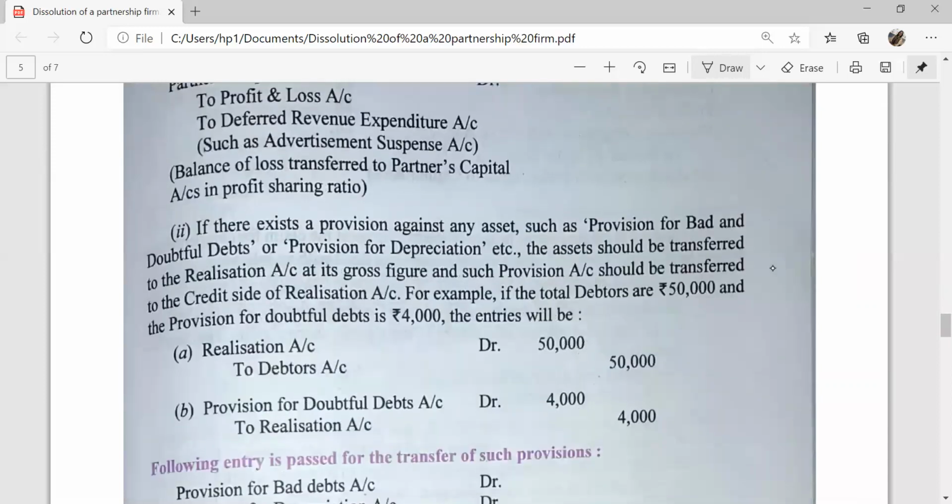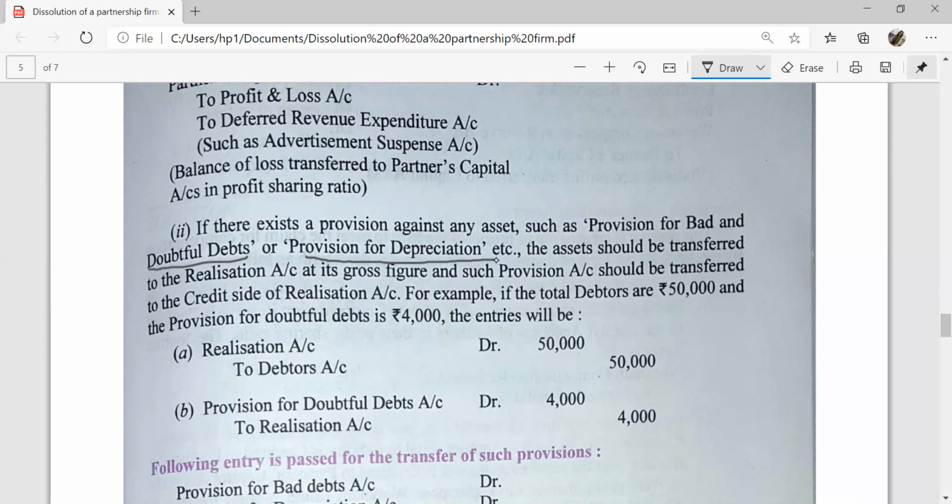And if there exist provisions against any asset, like provision for doubtful debts, provision for depreciation, etc., these provisions should be transferred to the credit side of the realization account, and the asset is transferred on the debit side of the realization account at its gross value.